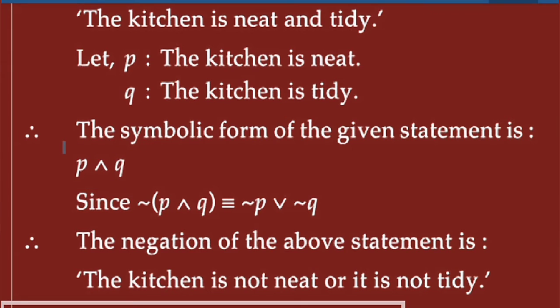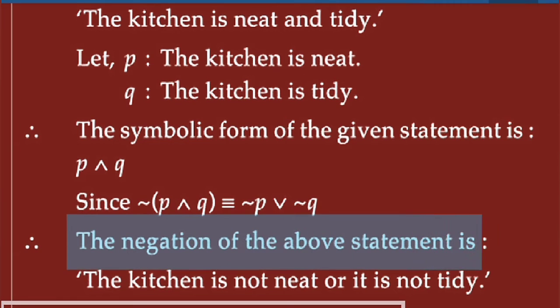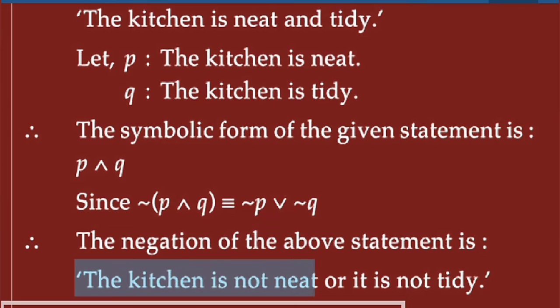Now write down the negation of this compound statement. The negation of a conjunction statement, negation of P and Q, is equivalent to negation P or negation Q. The negation of the above statement is: the kitchen is not neat or it is not tidy. This is the sentence.